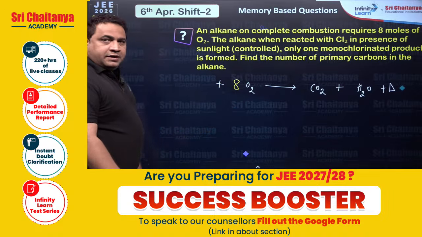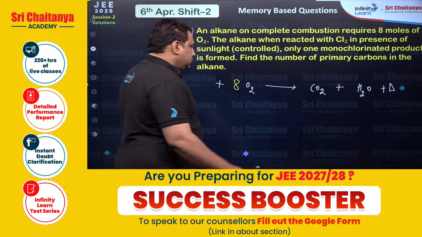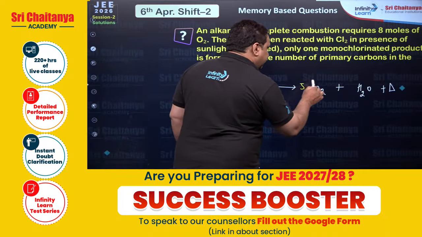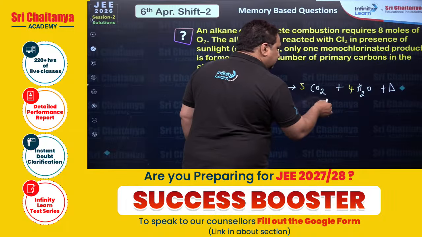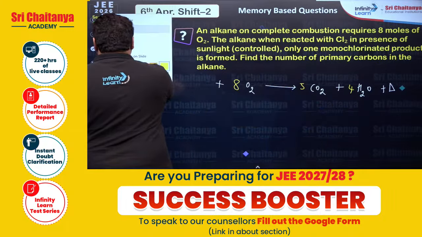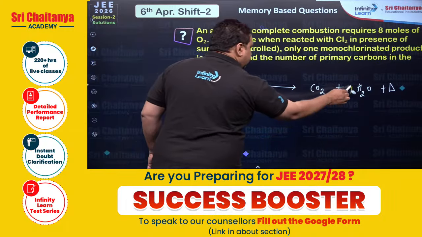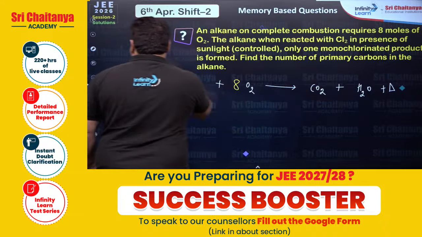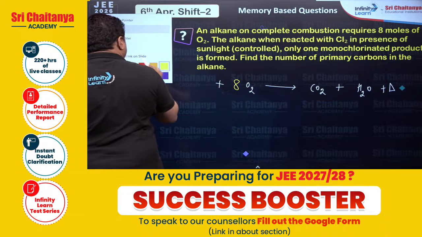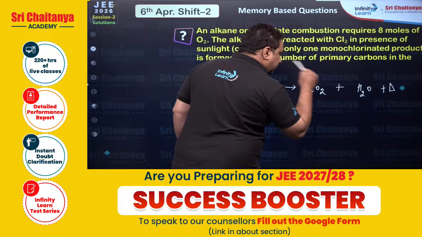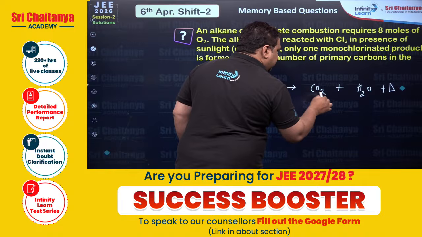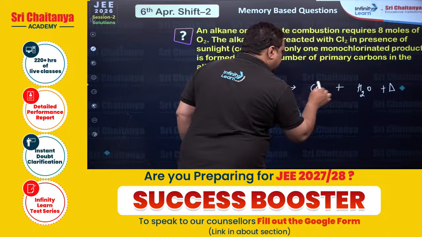Correct? If the oxygen required is 8 moles, to balance the oxygen you can write here 5 and you can write here 4. 5 2s are 10. No. Reverse you have to do. See, okay? So here you can write. If you want to balance the oxygens, then you can write here 5 2s are 10. Okay.